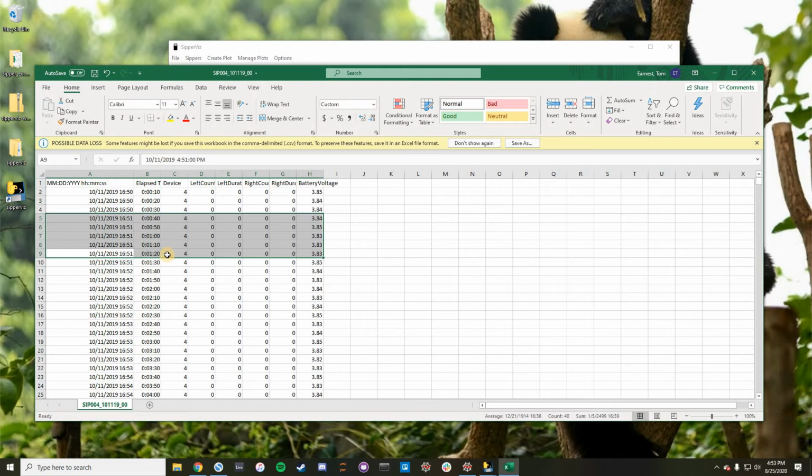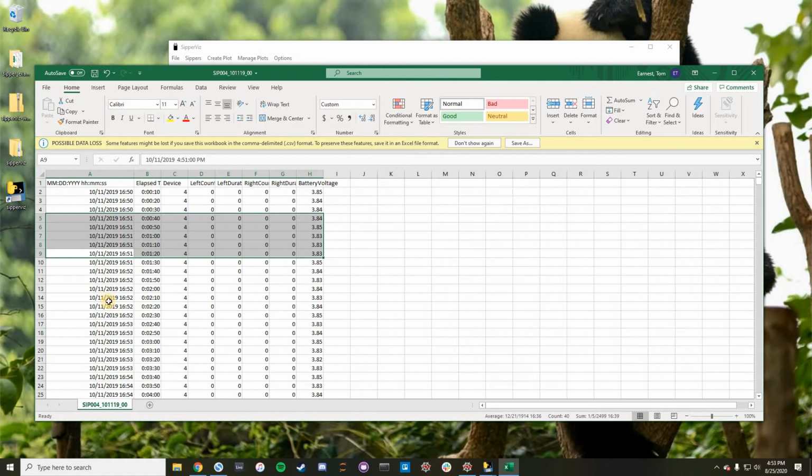That seems like a lot, but in reality you'll see here that no pokes or drinks were logged during this time. So it ends up not being that big of a deal, and it's, I think, an okay way to deal with the missing data. Again, this is just a bug due to Excel.